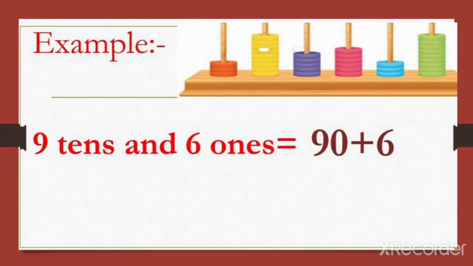Here we have 9 tens. What does it mean? 90. After that we put the addition sign and write the ones. How many ones do we have? So 9 tens means 90 plus 6 ones. So here we put number 6. 9 tens and 6 ones is equal to 90 plus 6.